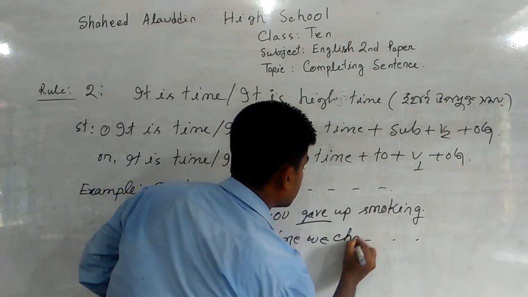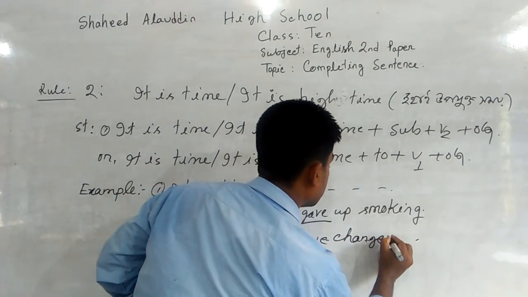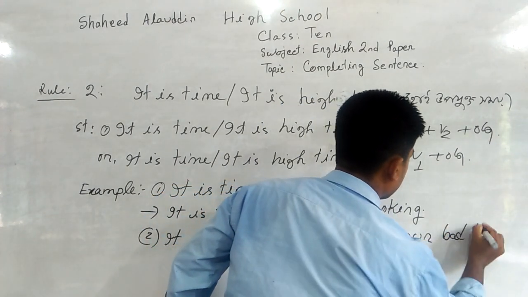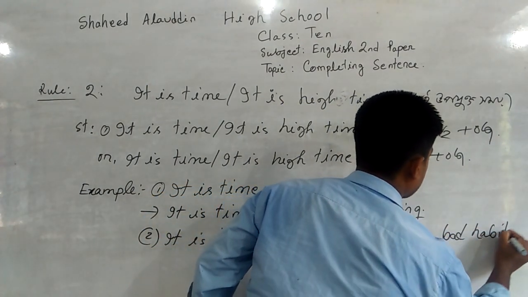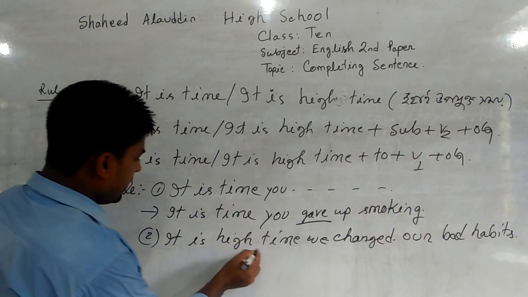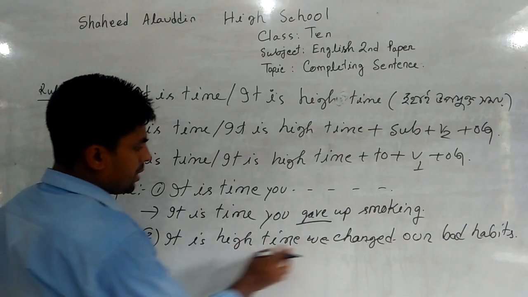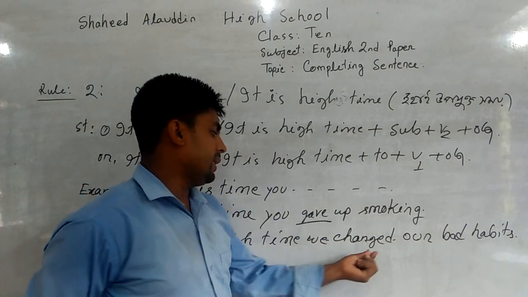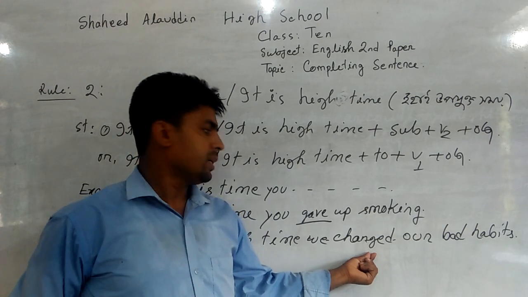we changed our batteries. Okay, here it is high time. After it is high time, I have used subject you, subject we, and then past form of main verb plus object.